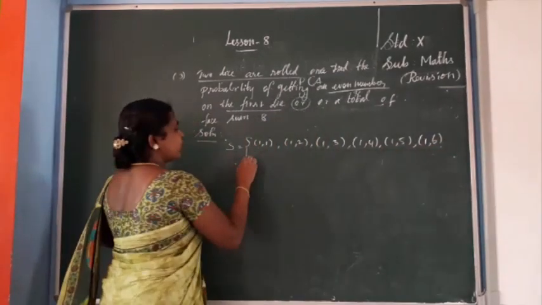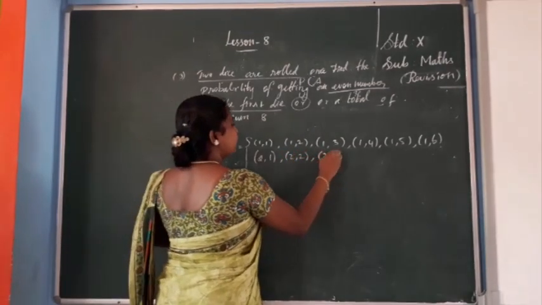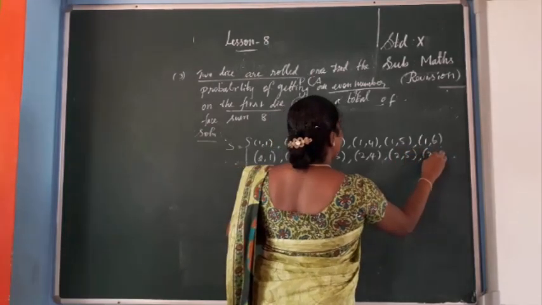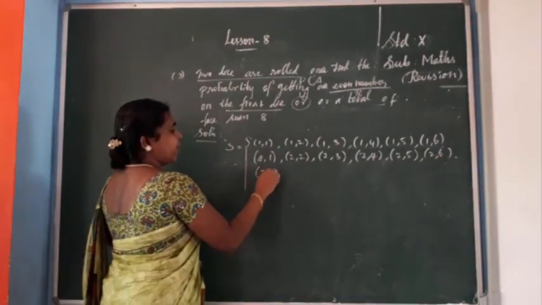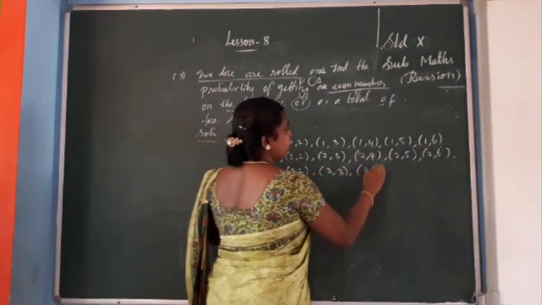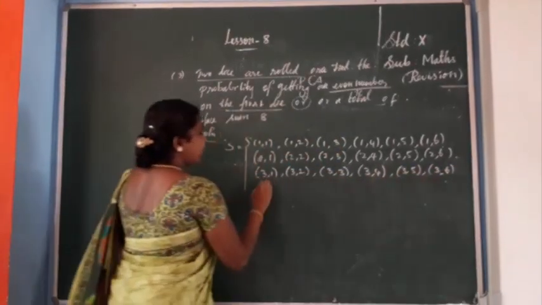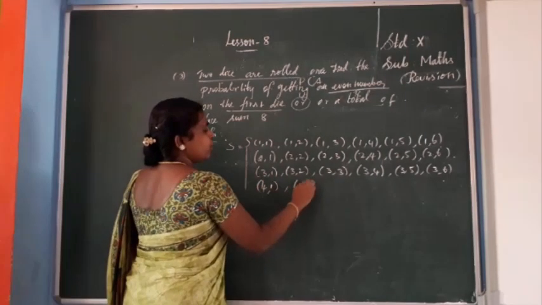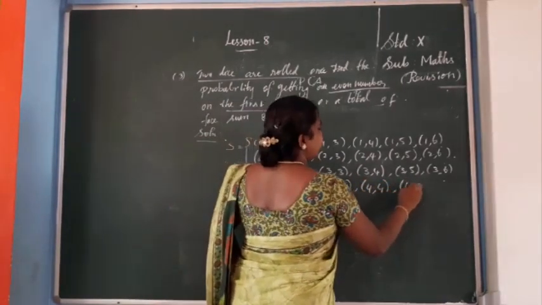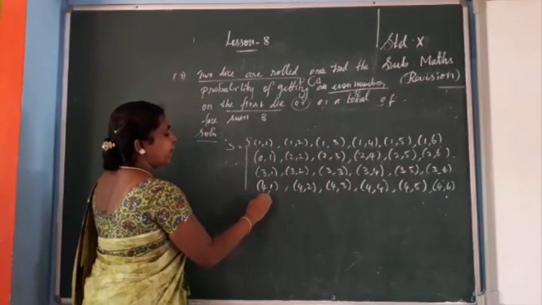Then next row 2,1; 2,2; 2,3; 2,5; 2,6. Next 3,1 up to 3,6. Next 4,1; 4,2; 4,3, and so on up to 6,6. You know this, but for the calculation we need it, that's why I am writing.